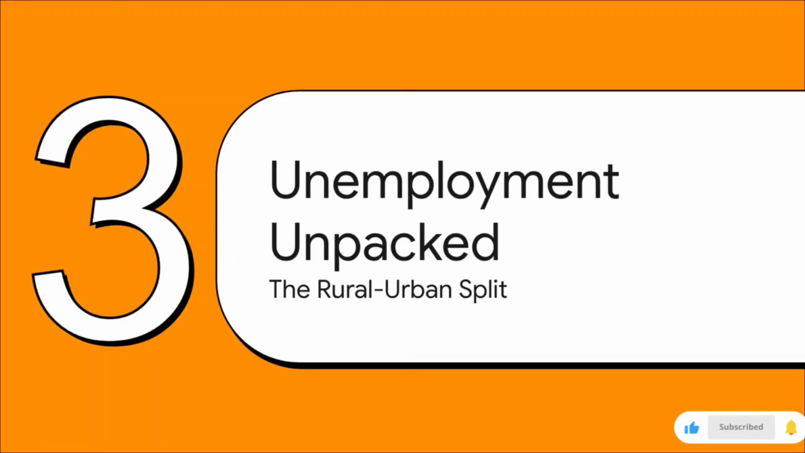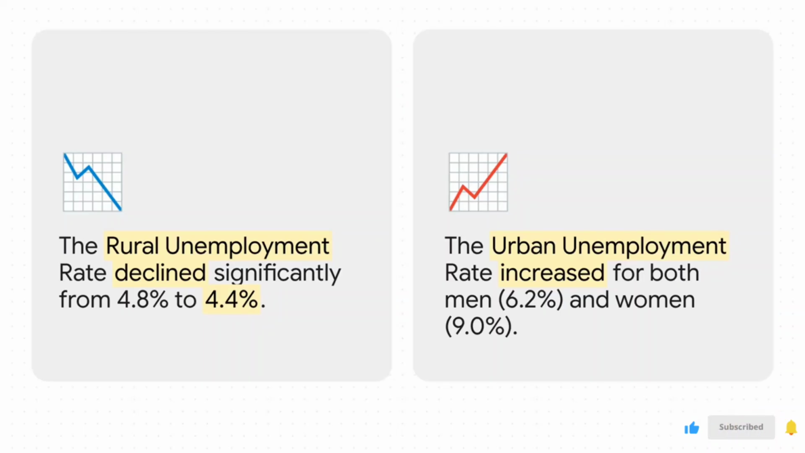When we look at unemployment, that national average of 5.2%, well, it doesn't tell the whole story. In fact, it's kind of hiding 2 completely different trends happening in rural and urban India. And here is that divergence. Just look at this. While unemployment fell quite a bit in rural areas, dropping down to 4.4%, it actually crept up in urban centers for both men and women. It really is a tale of 2 different economic realities.